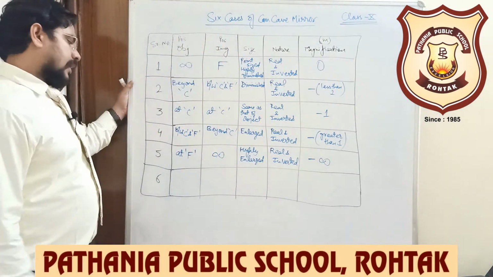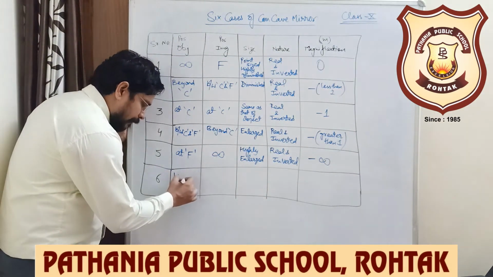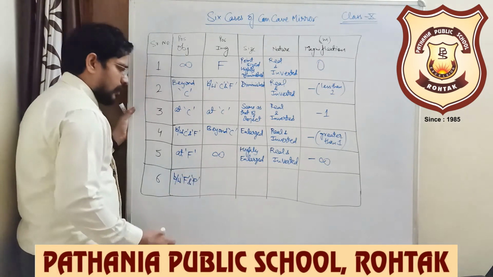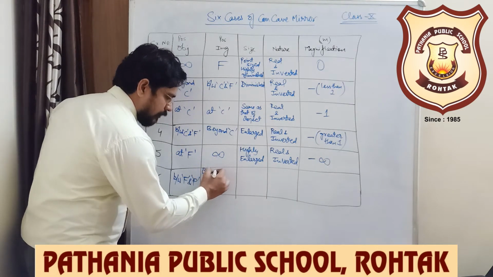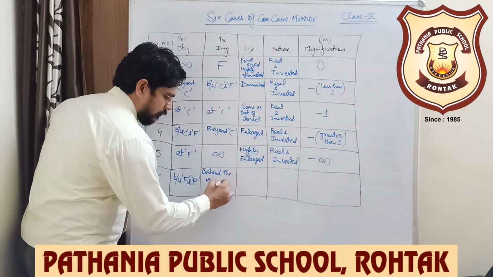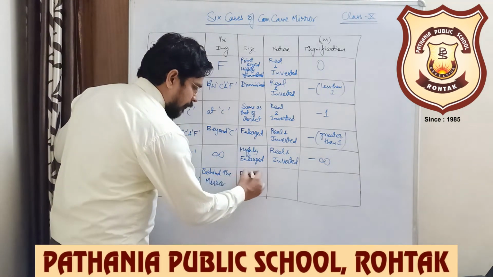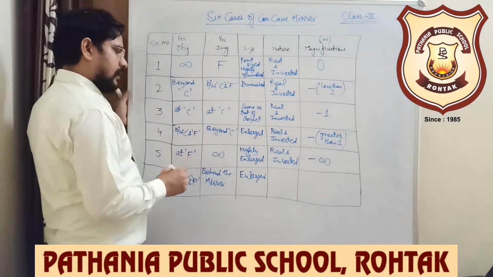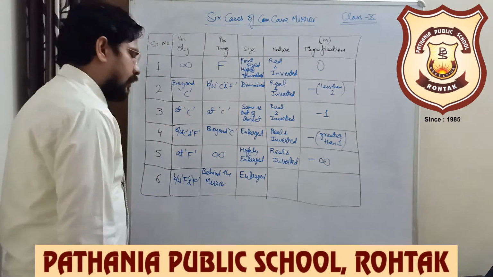And the last case, when your object is between the focus and pole, your image forms behind the mirror, and the size of the image is enlarged. Only this case is different from the others, so I will write it in a different color ink.